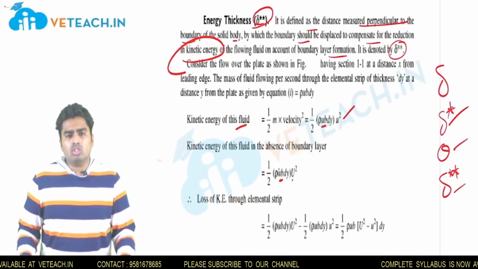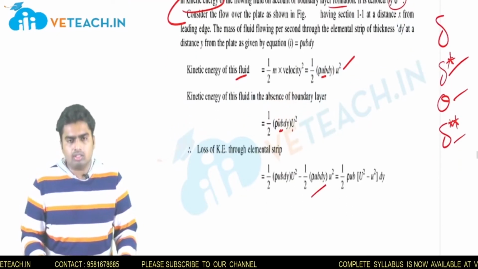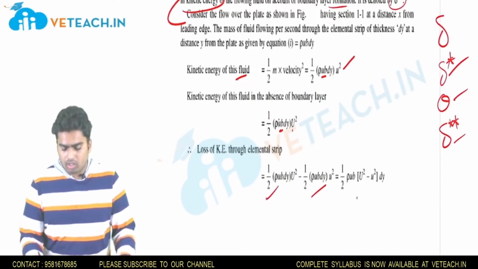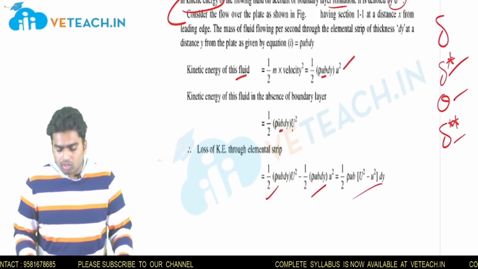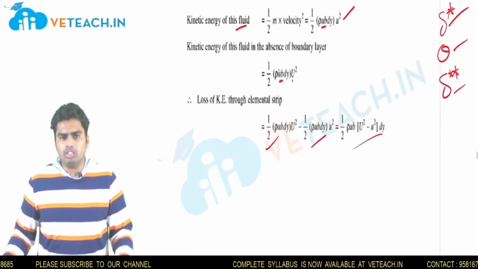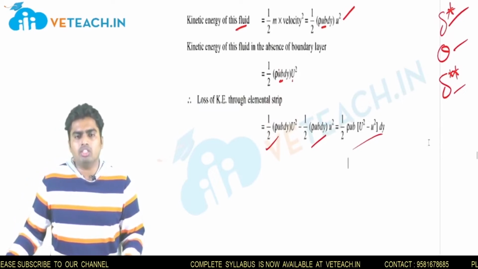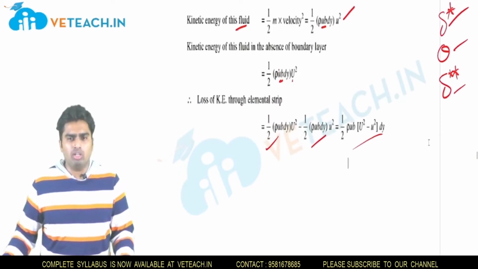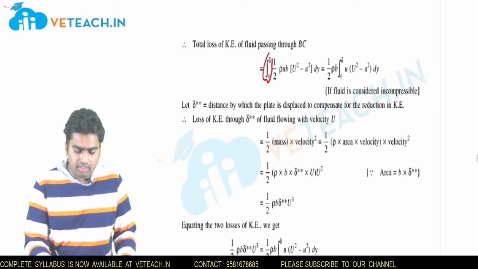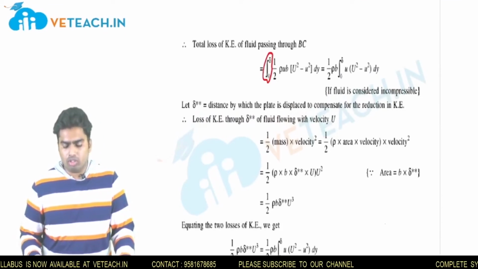So what is the loss? The loss will be the subtraction of these two. So let us subtract the kinetic energy equation with the flat plate from that without the flat plate. So I will get the equation as half rho u b into capital U square minus small u square into dy, where capital U is the free stream velocity and small u is the velocity of the velocity profile in the boundary layer, right? For the total loss we have to write the integration: integral 0 to delta, 1 by 2 rho u b into capital U square minus small u square into dy.